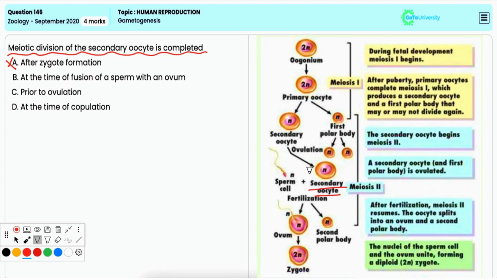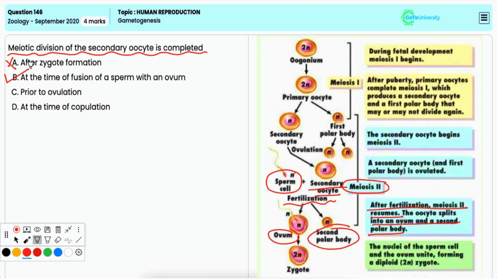The secondary oocyte completes its second meiotic division only after the sperm penetrates the oocyte during fertilization. So, upon fusion with the sperm, the oocyte undergoes a cascade of biochemical processes that trigger the resumption of meiosis II, which was previously arrested at the metaphase 2 stage. This process involves the completion of meiosis II, resulting in the formation of a mature ovum and a small polar body. Hence, this is the correct option.